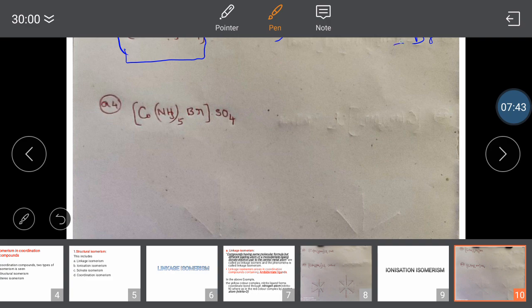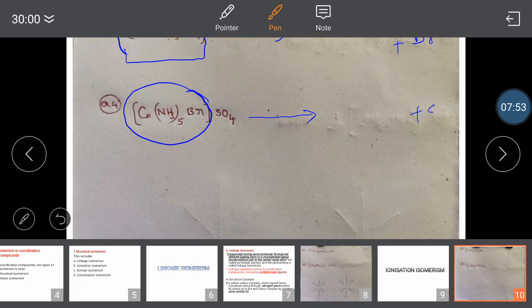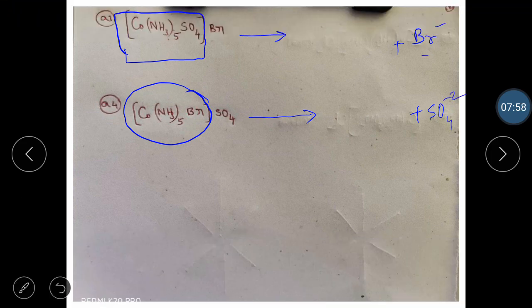If you see clearly, in the first complex, if I divide into ions, what do I get? You remember, I cannot separate the contents of the square bracket. So what comes out? Br minus comes out. What about the second one? Can Br come out? No, Br cannot come out when it dissolves in water. Only sulfate comes out. Meaning, here Br is the counter ion, and here sulfate is the counter ion.